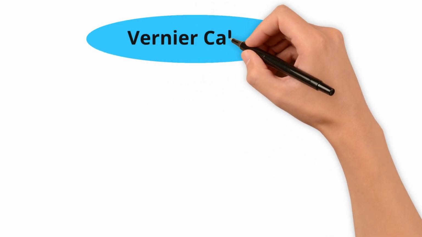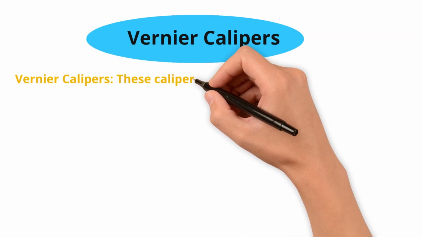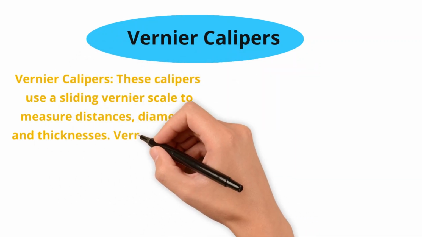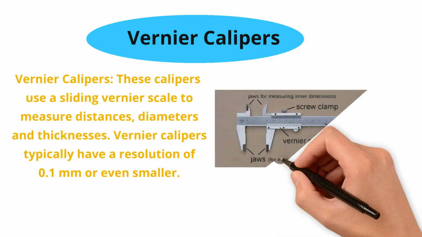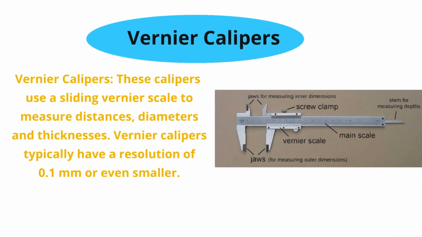Now, what about very small lengths? What about very small measurements that your meter rule doesn't allow? For such small lengths, we use a vernier caliper. Vernier calipers use a sliding vernier scale to measure distances, diameters, and thicknesses. Vernier calipers typically have a resolution of 0.1 millimeter or even smaller. So a normal meter rule will give you, let's say, a 0.1 centimeter reading, but the vernier caliper can give you less than that.